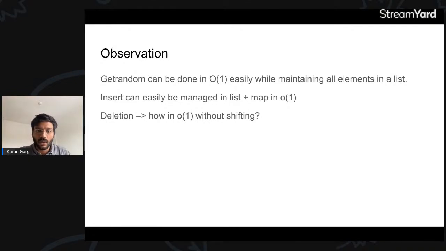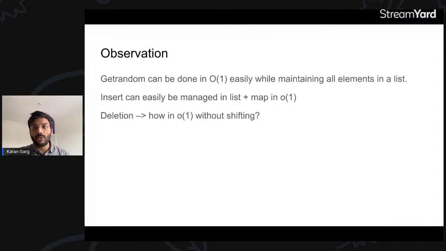Now the deletion part. How to do deletion without shifting in O(1)? For people who already watched and knew, how do you do deletion here? Deletion is the catch here, right? How do you do deletion without shifting? That's correct, Sandeep. I want everyone to answer this at least. There are only 8, 9 people today, so I want everyone to answer this one. That's correct, Akash.